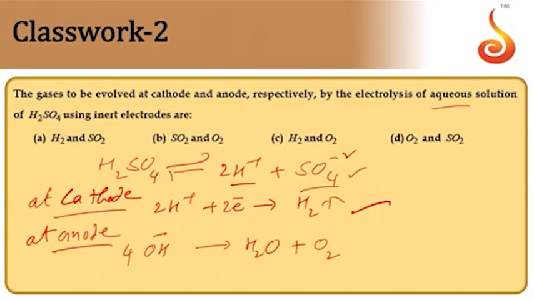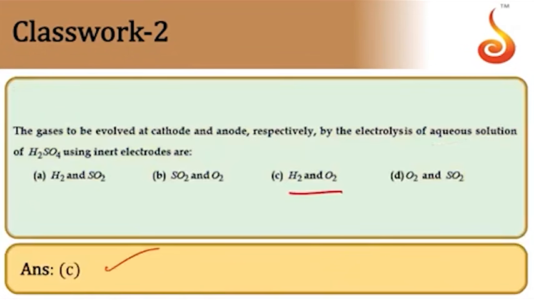So there is a 4 here and 2H2O. Therefore, oxidation of OH- ions takes place in preference to sulfate ions, liberating O2. So O2 is liberated at the anode and H2 at the cathode. So option C, H2 at cathode and O2 at anode. C is the answer.